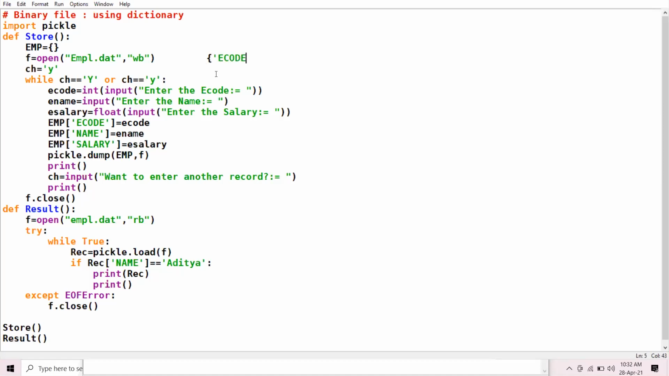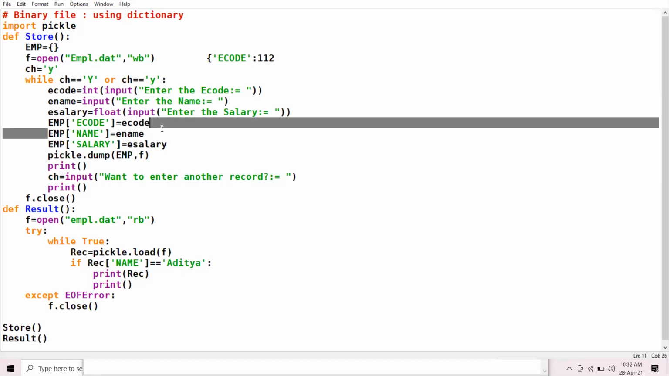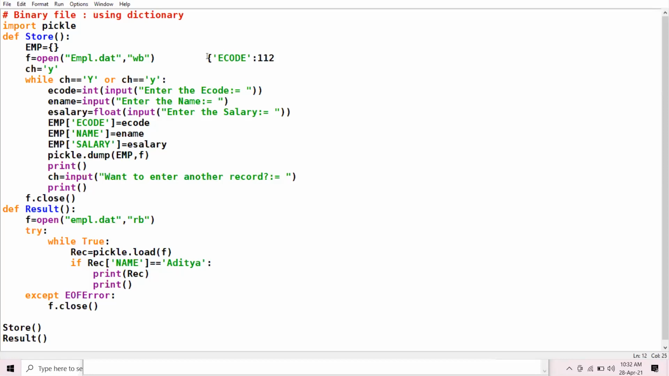E code, I am taking 112. This is the key. This is the value of the key. See here. This is key. This is the value. Okay. This 112 is this value. Am I clear now? Up till here, am I clear to all of you?